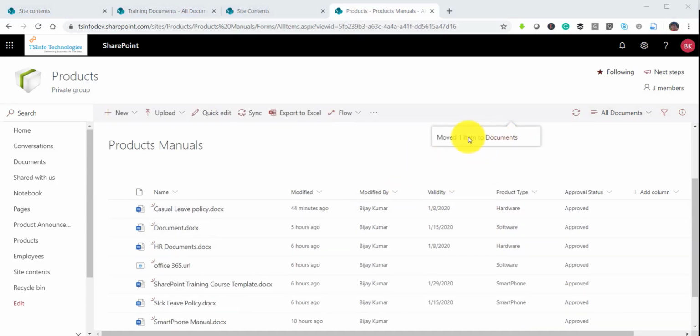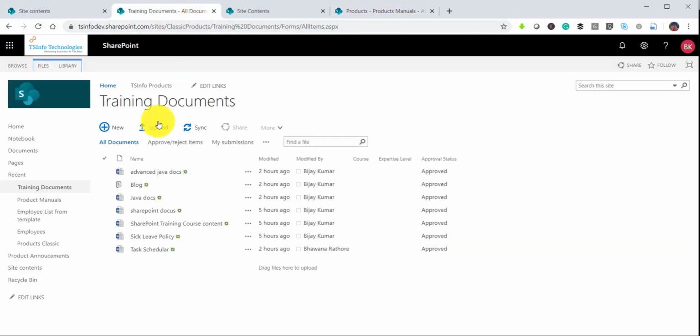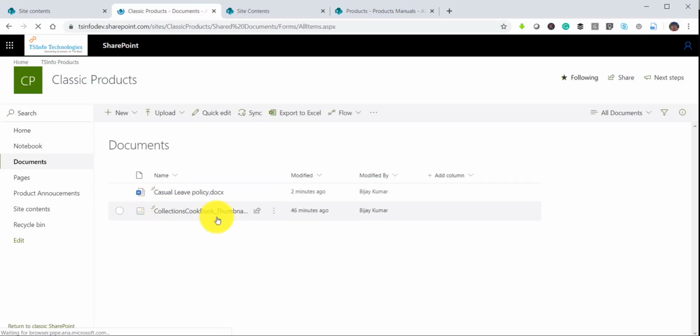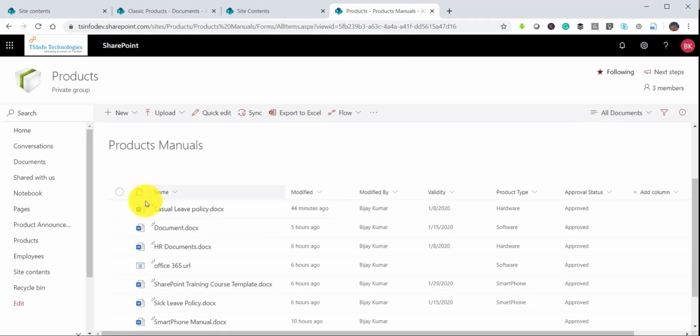So now if you'll see here, the file has been moved from here. So now we cannot see this in this particular library. If I go to the documents, this is basically the classic product. So I'll go to the documents. You can see here now this is the file which is presented here. So this is how we can use the copy to and move option in this SharePoint modern library.